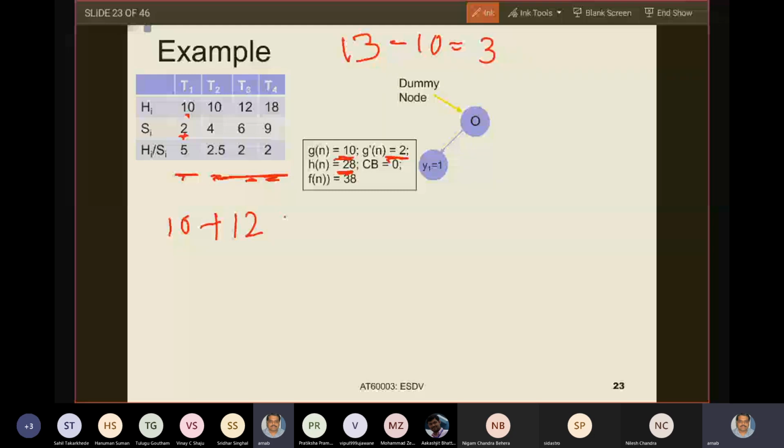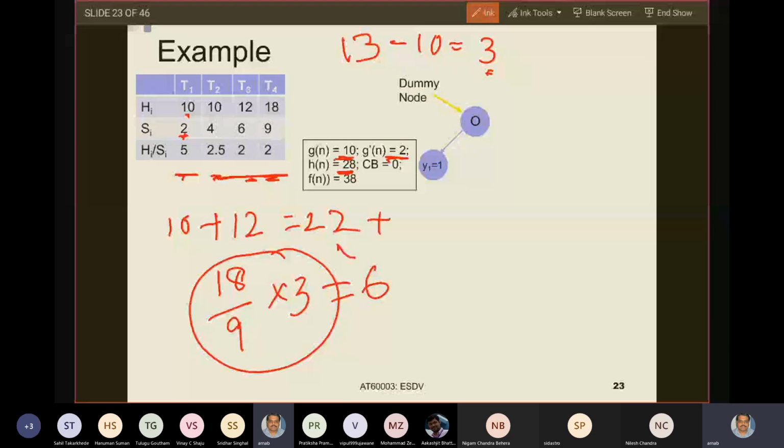So how much more do I have? 3 amounts of resource, and I will use T4 partially. How much? 18 by 9 into 3, that equals 6. So 22 plus 6 equals 28. So HN equals 28. Is that okay? Yes, sir.